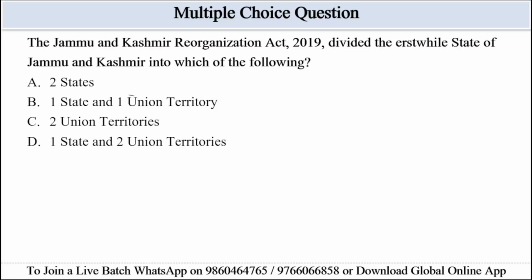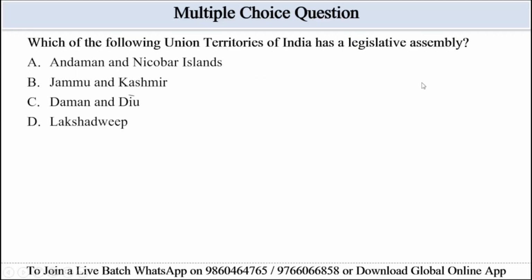So as we saw in the passage, it was reorganized as the new union territory of Jammu and Kashmir and the new union territory of Ladakh. So two states, option A, will be incorrect. Option B says one state and one UT, that is also incorrect. Option C says two union territories, which matches exactly with the passage. And option D says one state and two union territories, which is also not matching with the passage. So the correct answer will be option C, two union territories. Let's move to the next question.